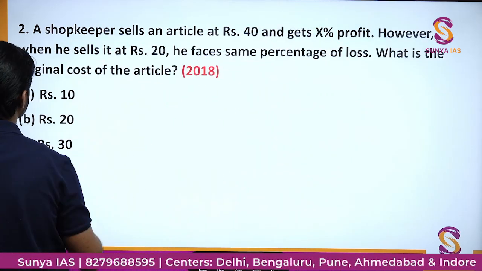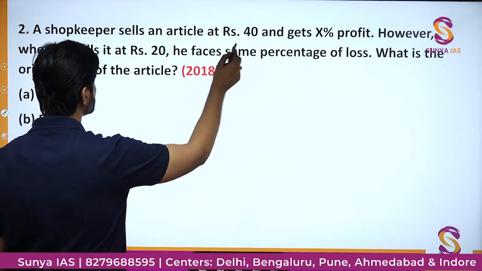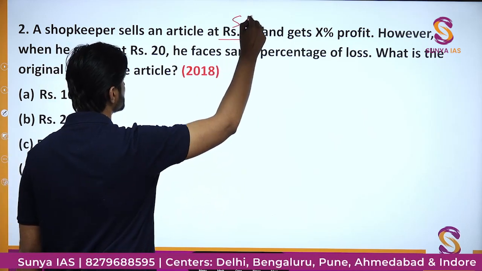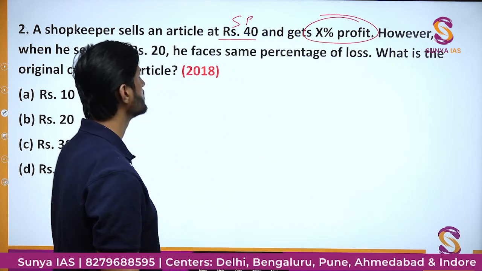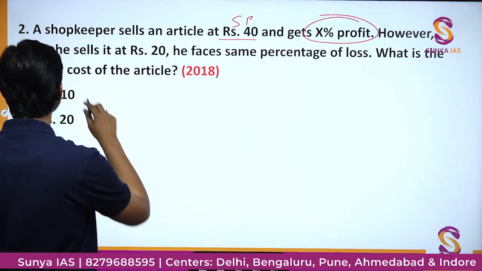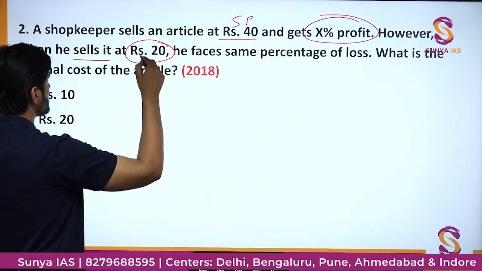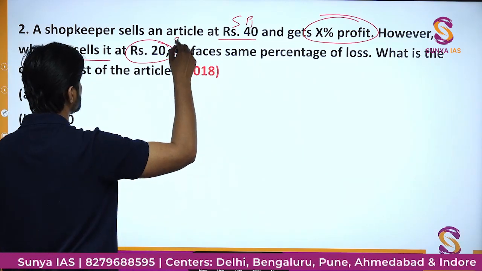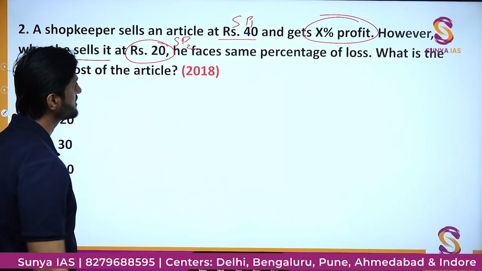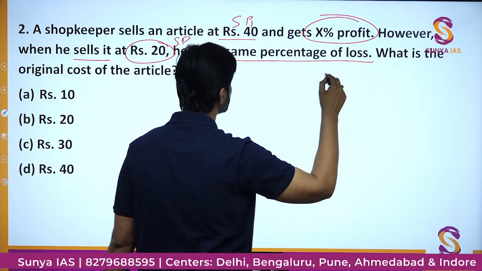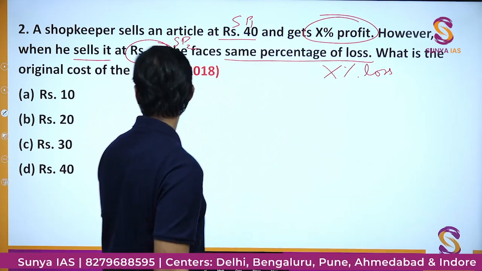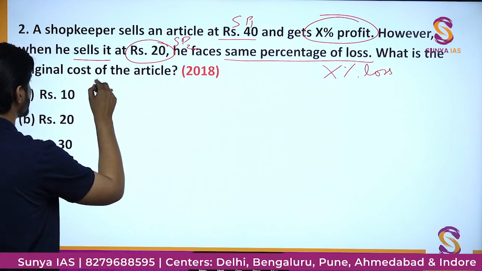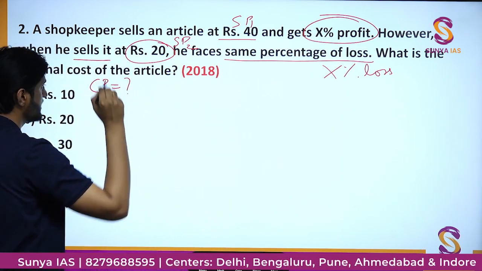A shopkeeper sells an article at this, so this is the selling price, and gets X% of profit. However, when he sells it at this much, if this is the first selling price, this is the second selling price, he faces the same percentage of loss. So basically he is making X% of loss. Okay, then what is the original cost of the article? Basically CP of the article is being asked.